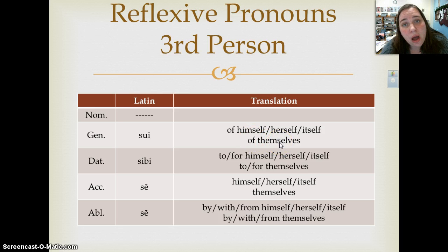And of course, you'll know whether it should be singular or plural based on the subject, right? So if the subject is a third person singular, you're going to translate it one of these three ways. If it's a nominative plural, it's going to be themselves, okay?